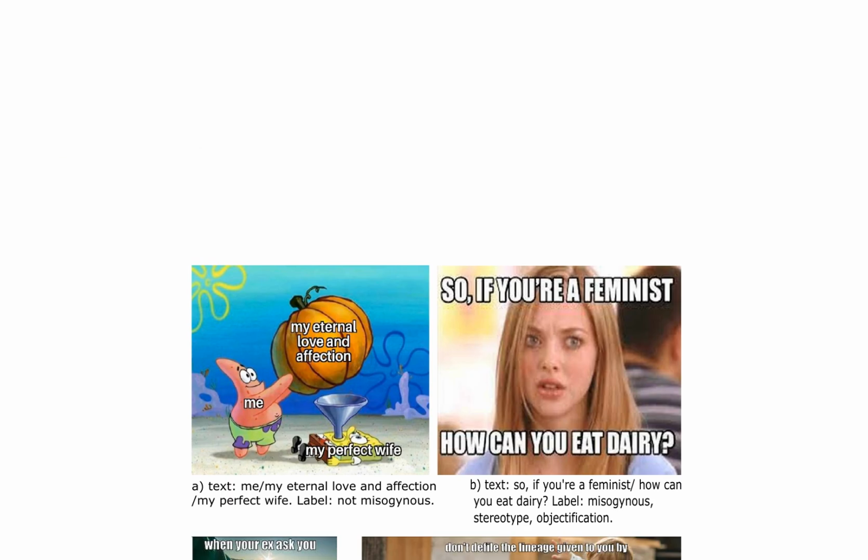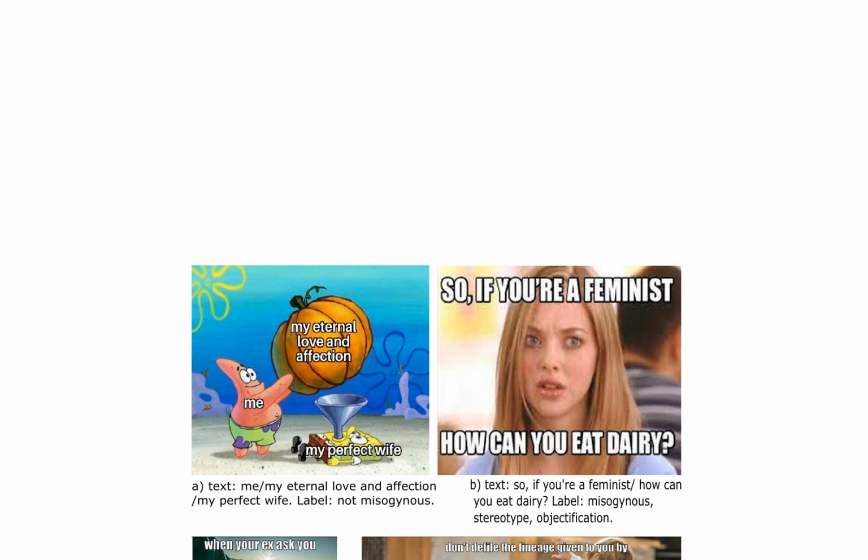The authors introduce a multimedia automatic misogyny identification dataset, showcasing examples of texts with corresponding labels. For instance, example A contains the text, "Me, my eternal love and affection, my perfect wife," with a label indicating it is not misogynous.